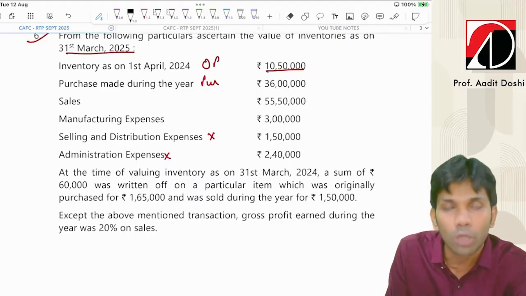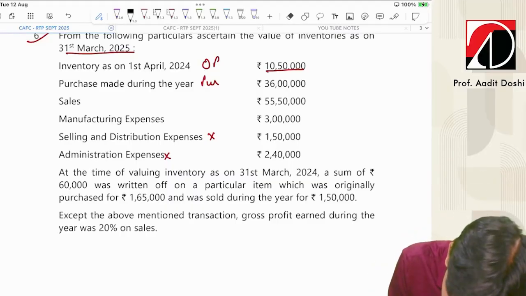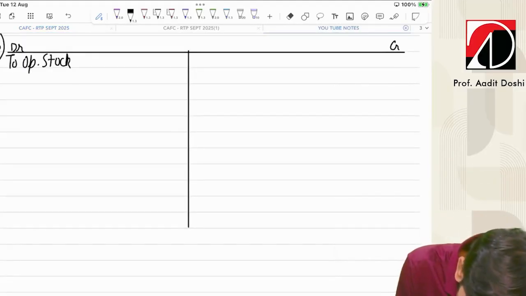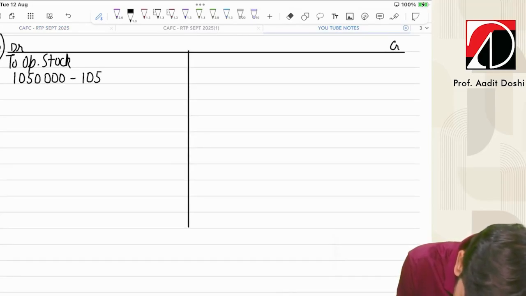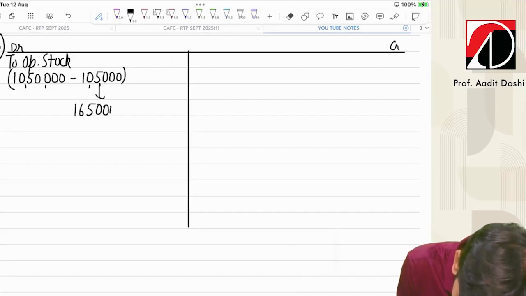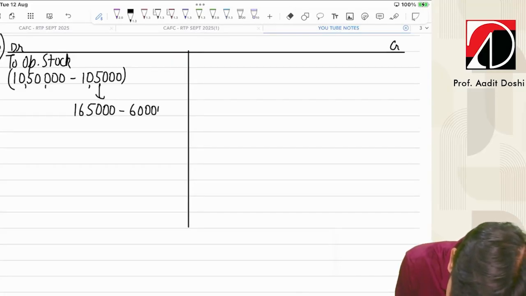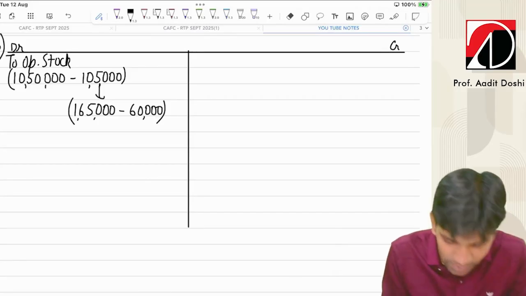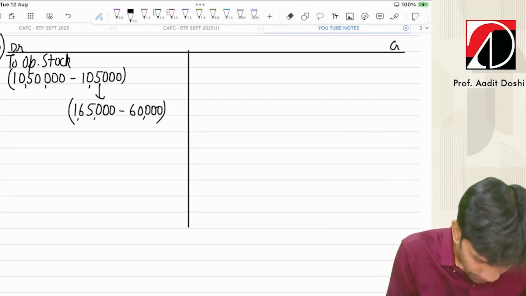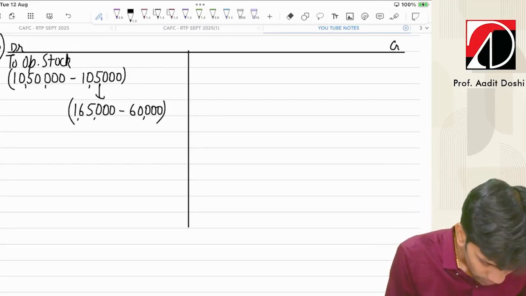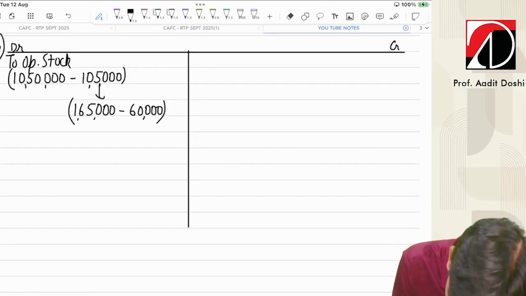And from stock, we are supposed to remove that value. So 10,50,000 minus 1,05,000, because the value we have ascertained is 1,05,000. How did 1,05,000 come? This is 1,65,000 minus 60,000. I hope it is clear. So 10,50,000 minus 1,05,000, 9,45,000 will be my opening stock.